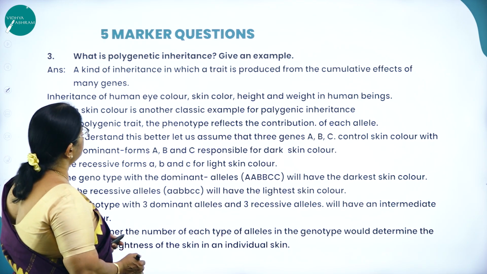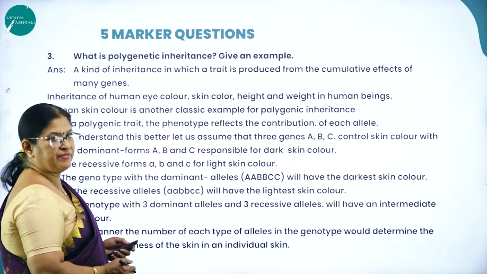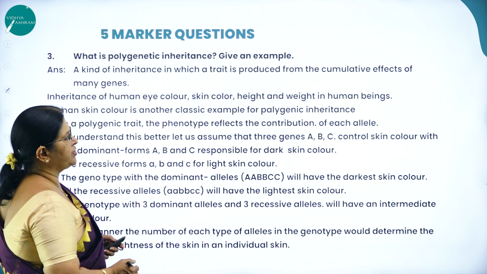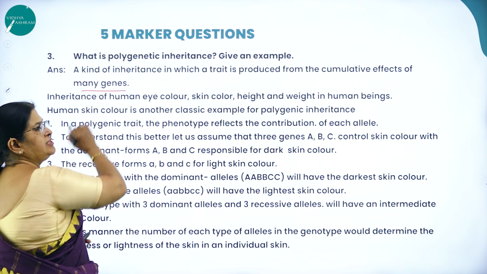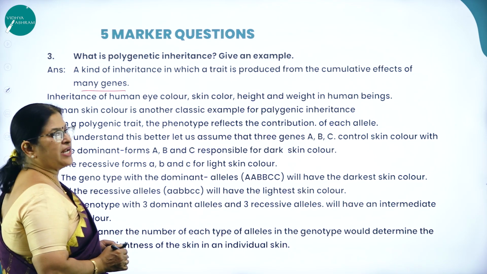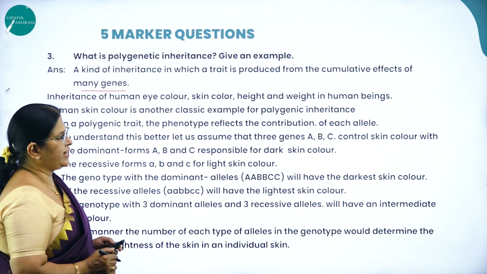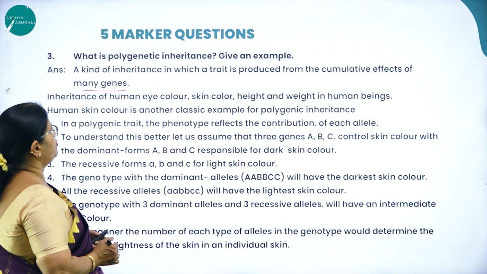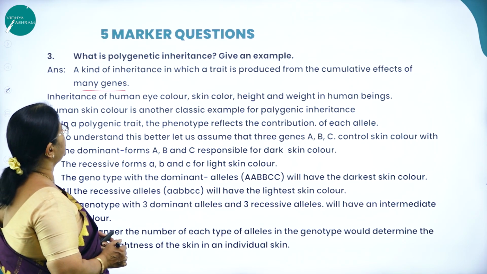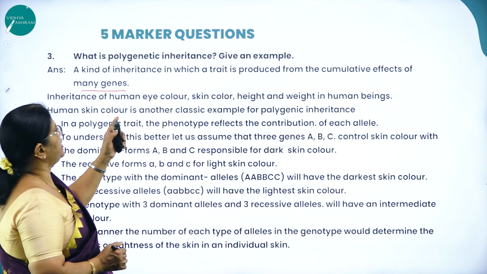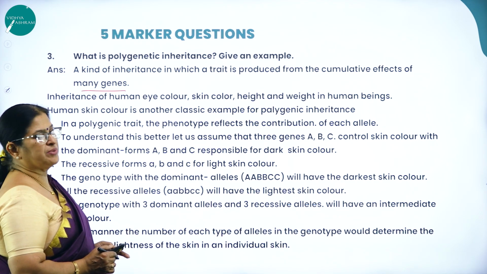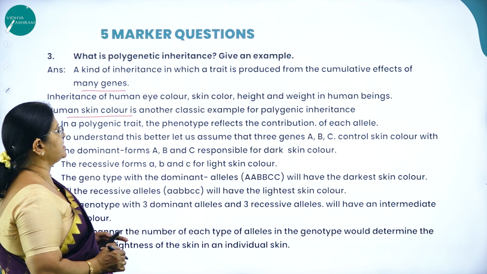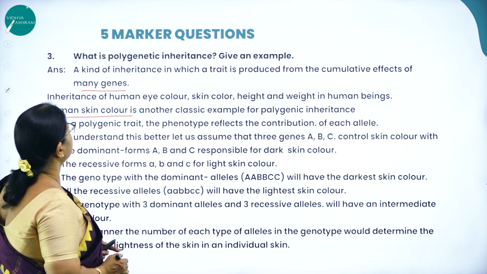Next question. What is polygenic inheritance? Give an example. A kind of inheritance in which a trait is produced from the cumulative effects of many genes. Inheritance of human eye color, skin color, height and weight in human beings is a classical example of polygenic inheritance. So what is polygenic inheritance? A kind of inheritance in which a trait is produced from the cumulative effects of many genes. Human skin color is another example of polygenic inheritance.